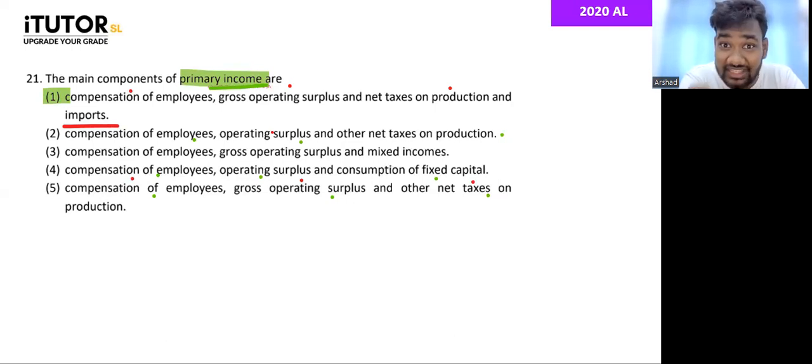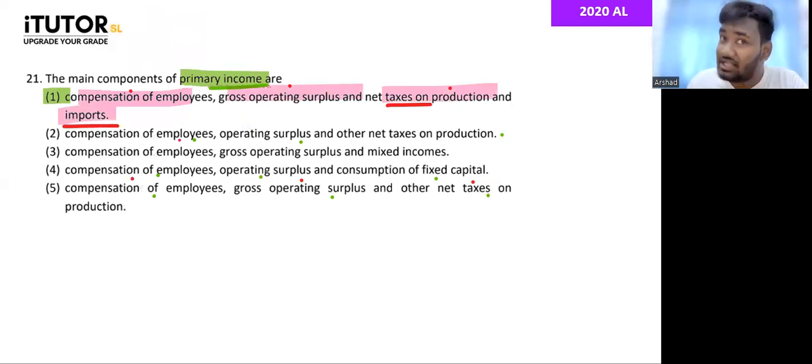When you are taking the income for the government, apart from net indirect taxes, you're taking everything else. So you're taking net taxes on production and imports. That's a point for you all to remember, guys. When we learn primary income, remember it has this, and also there are taxes on imports.